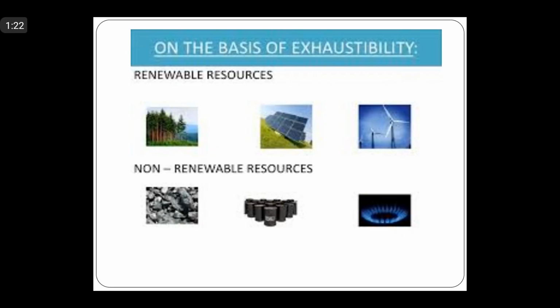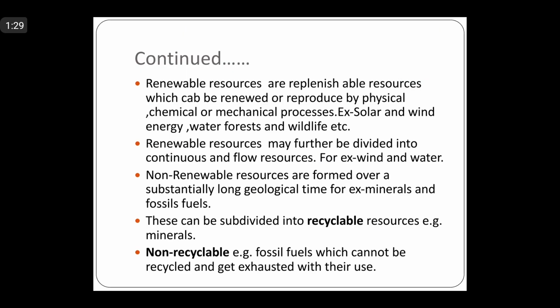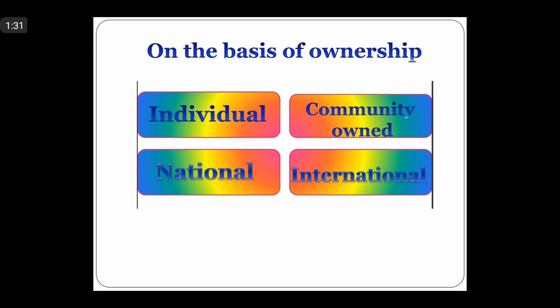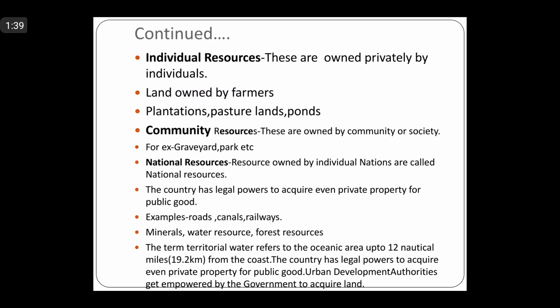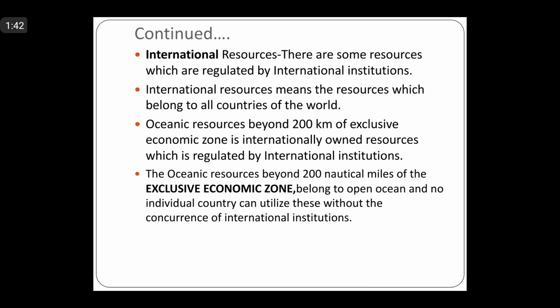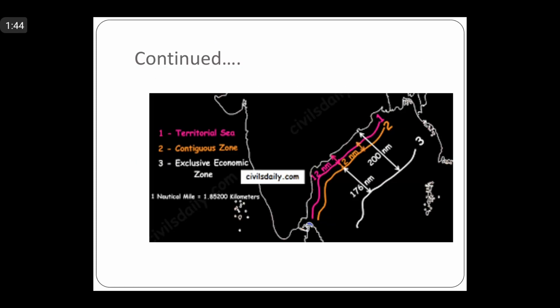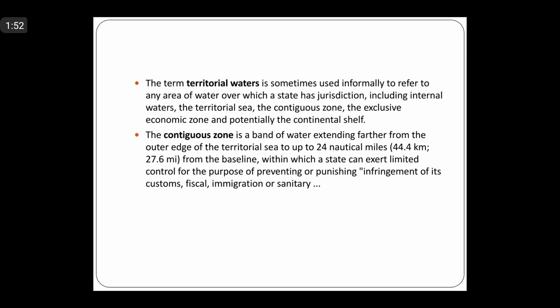And then we have also discussed the basis of exhaustibility: renewable, non-renewable, and the differences also. And then on the basis of ownership, the resources are classified as individual, national, community and international. And then we have also discussed what is the exclusive economic zone, isn't it? And today we'll discuss